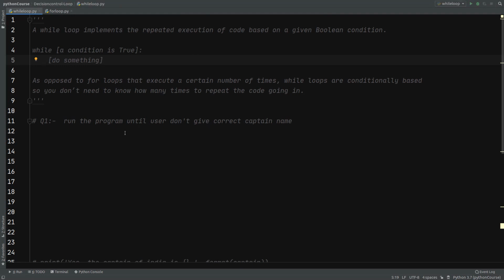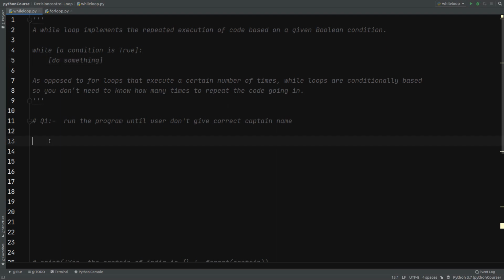If you don't know how many times our code should repeat, then it's better to use while loop, and we'll understand this with this program. Run the program until the user gives the correct captain name. I'm going to write a program where the user should input the captain name, and actually it is the cricket captain name. So until and unless the user gives the correct name, I'm not going to print the output.